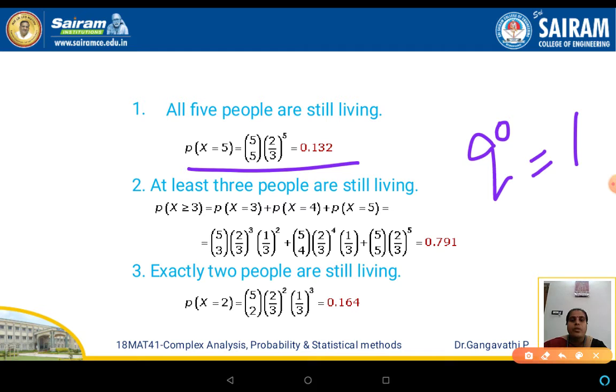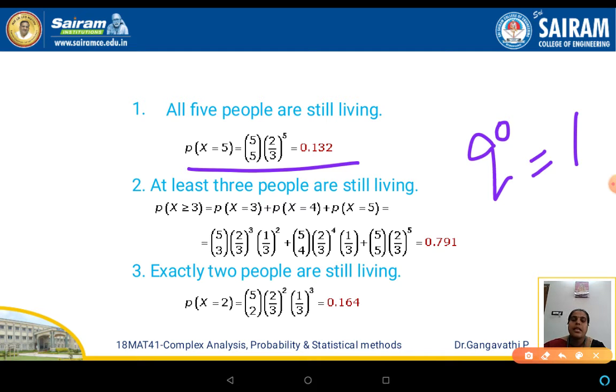And moving on to the second equation, which asks us to find the probability that at least 3 people are still alive out of 5. So it means that at least 3, the minimum is 3, and the maximum can be 4 or 5, because n is equal to 5 you have taken. So we'll take it as x greater than or equal to 3 here, because at least 3 people are asked here.